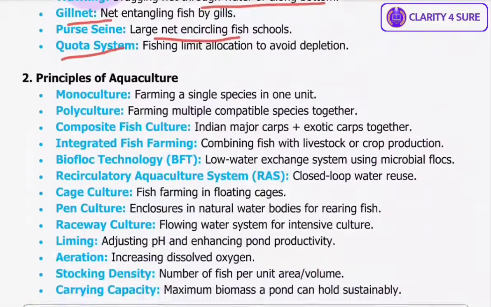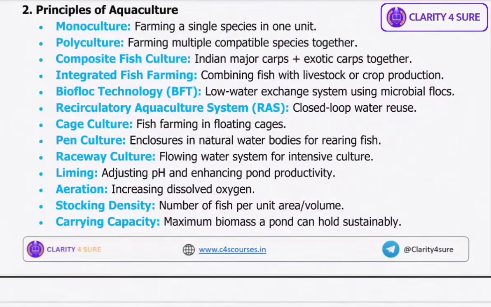Let's go to principles of aquaculture. Okay, so the science of fish farming under control condition is basically principles of aquaculture. First is monoculture, raising a single fish species in one culture unit, like cultivating katla alone in a pond. Okay. Next we have polyculture, farming multiple compatible species together to utilize all pond zones. For instance, katla, rohu, and mrigal in one pond.